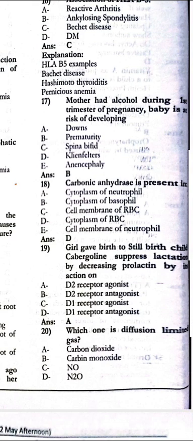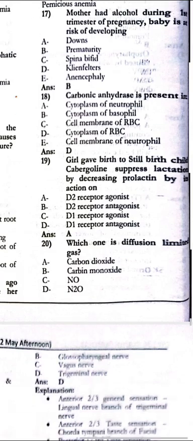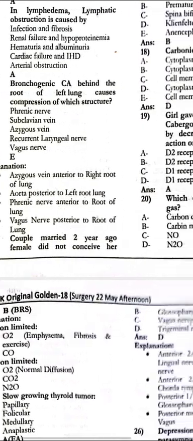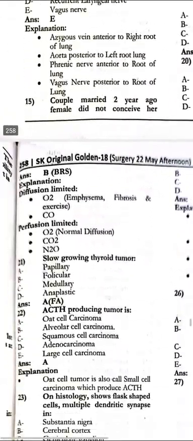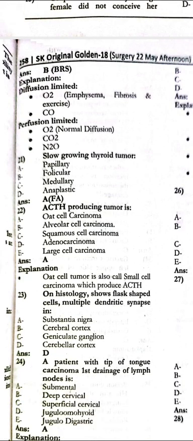The carbonic anhydrase is present in the cytoplasm of RBC. The girl gave birth to a still birth child. Cabergoline suppresses the lactation by decreasing prolactin by which action? The D2 receptor agonist. Which one is a diffusion limited gas? That is the carbon monoxide. Next, the slow growing thyroid tumor is the papillary. The next, ACTH producing tumor is the oat cell carcinoma.